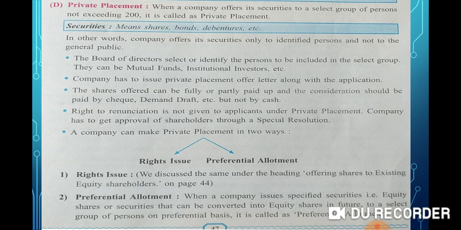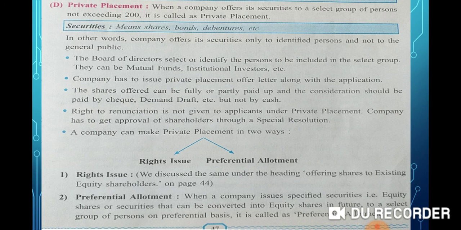The company has to issue a private placement offer letter along with the application. So whenever the company sends an application form to this selected group, the company issues a private placement offer letter along with the application. The shares offered can be fully or partly paid up, and the consideration should be paid by cheque, demand draft, etc., but not by cash. Cash will not be accepted. So the amount will be paid by cheque or demand draft.